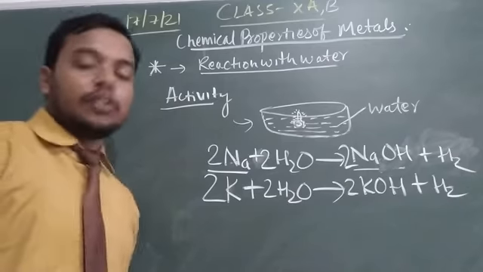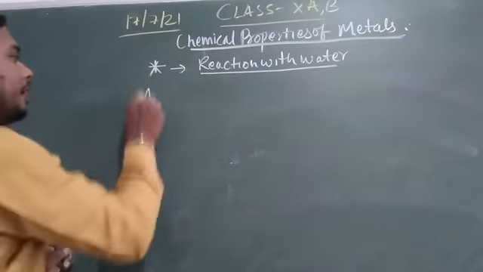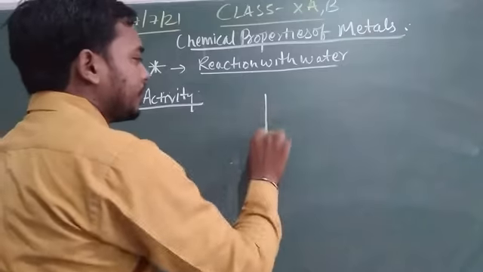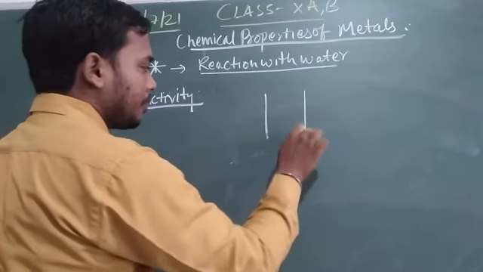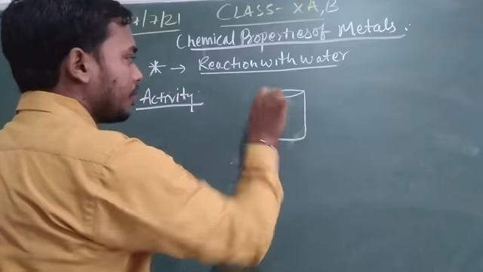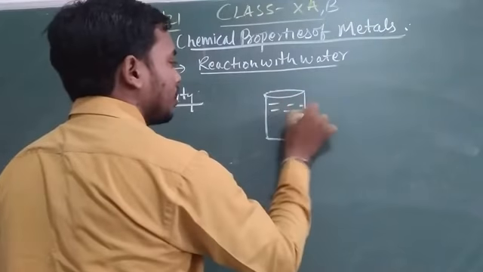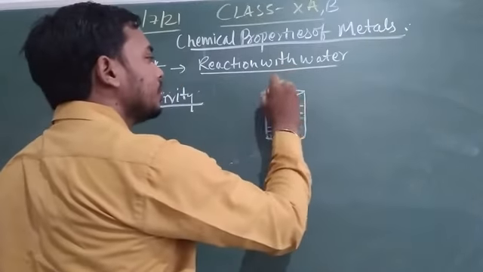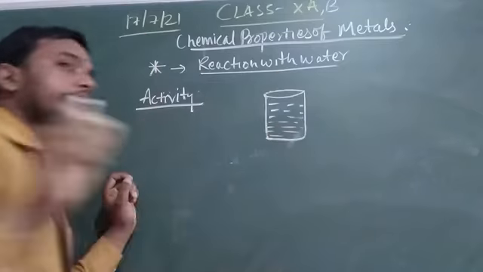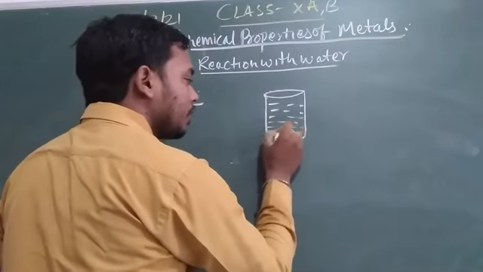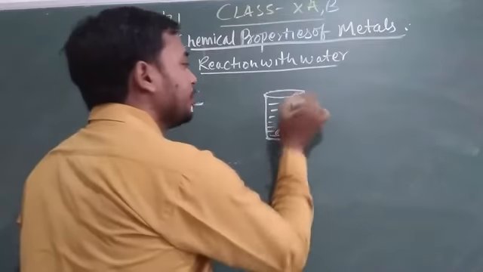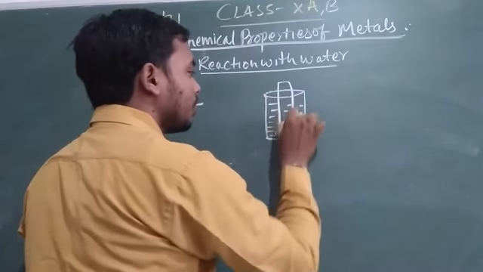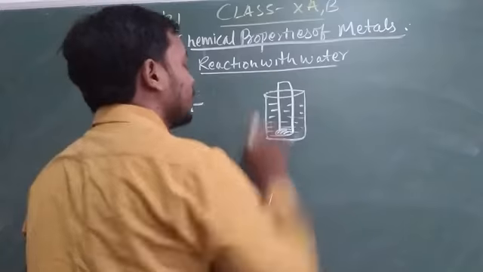calcium metal. Take a beaker and fill it with water, and put a small amount of calcium metal in with the help of tweezers, and after that cover it with a funnel and test tube.